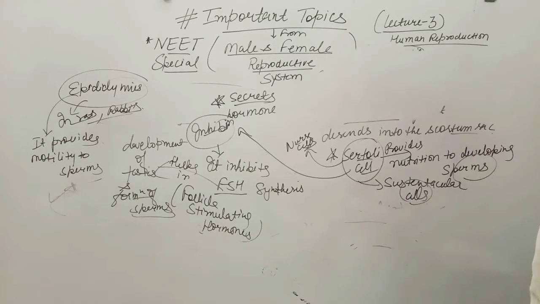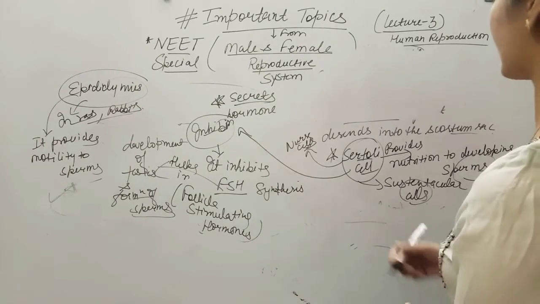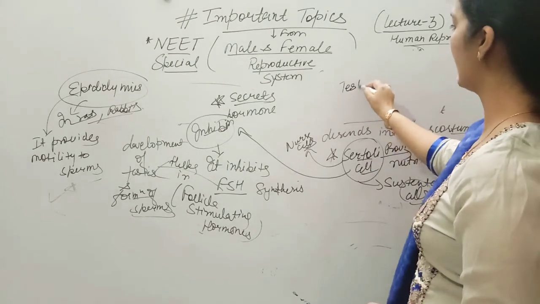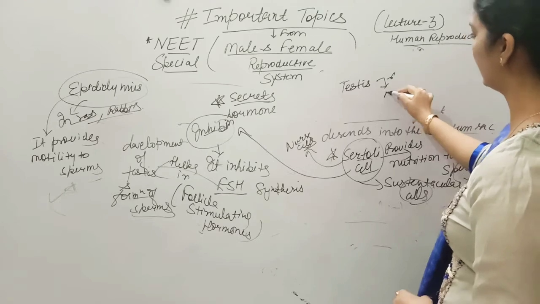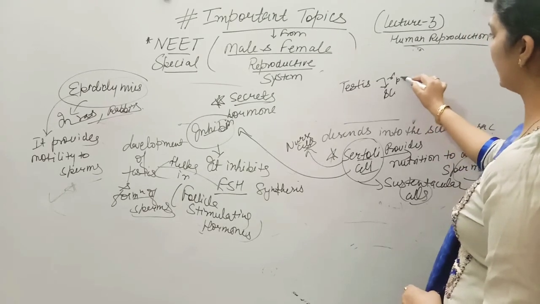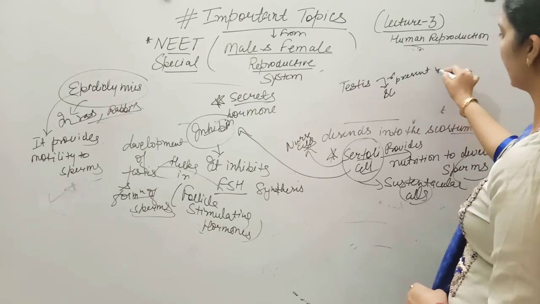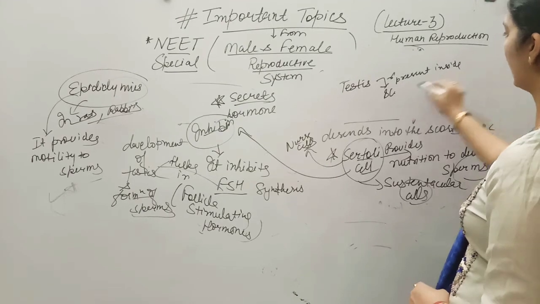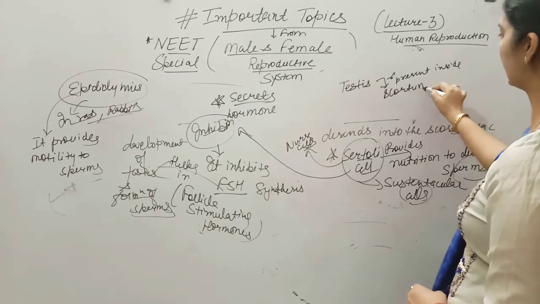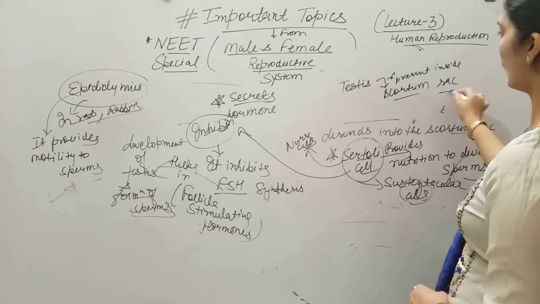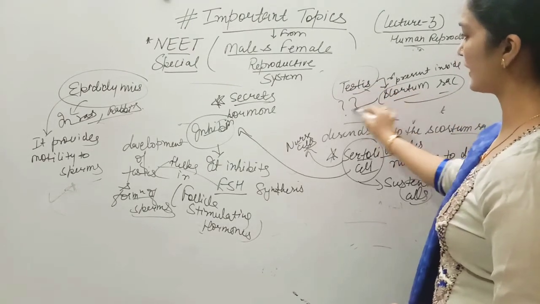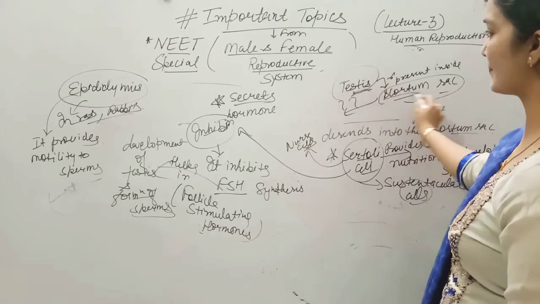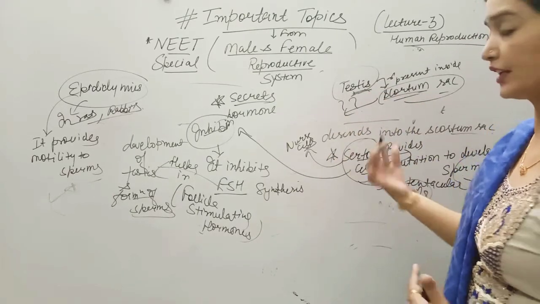Sometimes the question asks, when the testes are present inside the scrotal sac, how are they connected? Testes are present in the scrotal sac, but how are they connected?